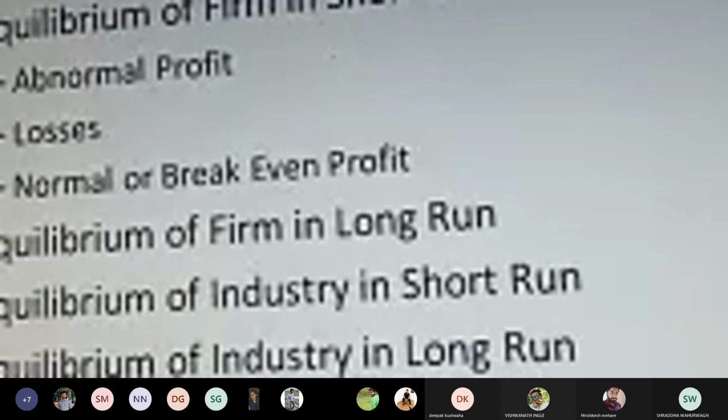Now, price and output determination under perfect competition. How can you determine the price and the output under the perfect competition market? If there is perfect competition in the market, what are the various factors with respect to which we determine the price of a particular commodity, and identify what output has been created under a perfect competitive market? First thing is the equilibrium of the firm in the short run.